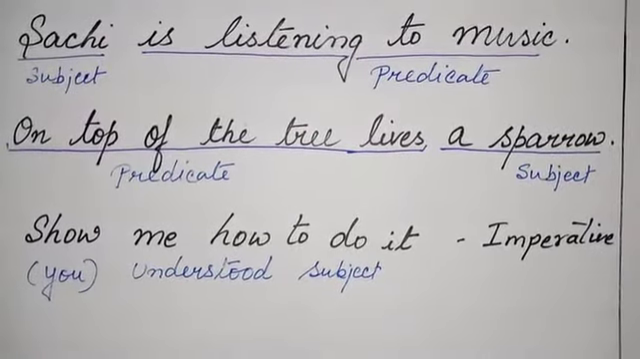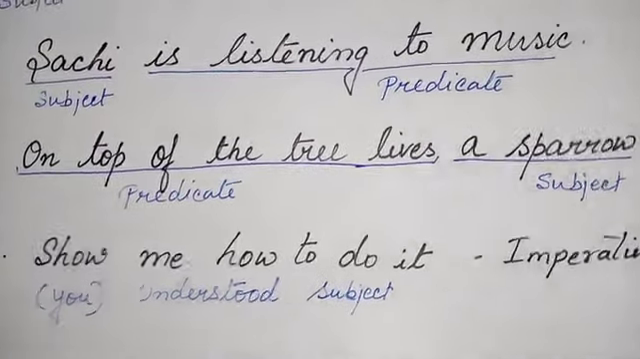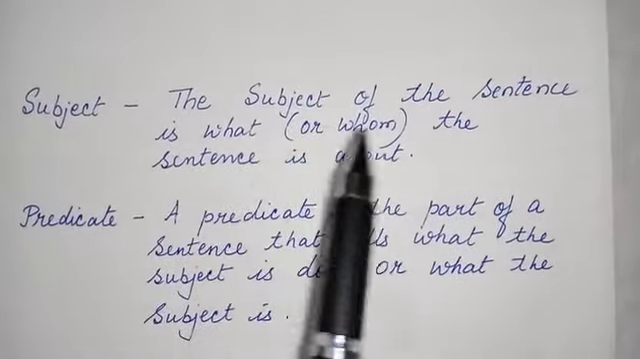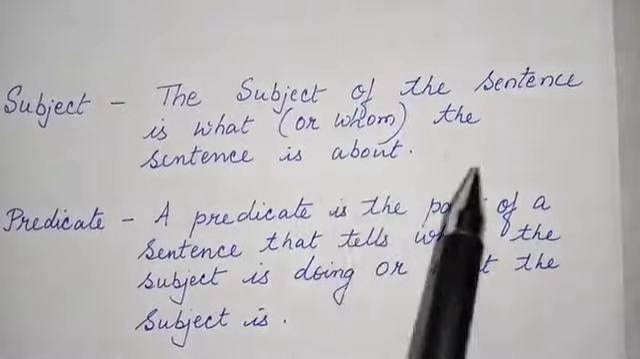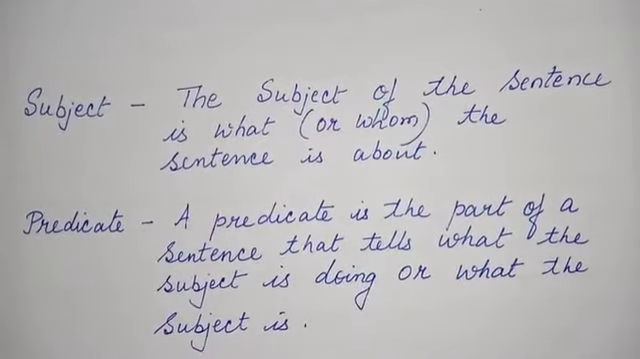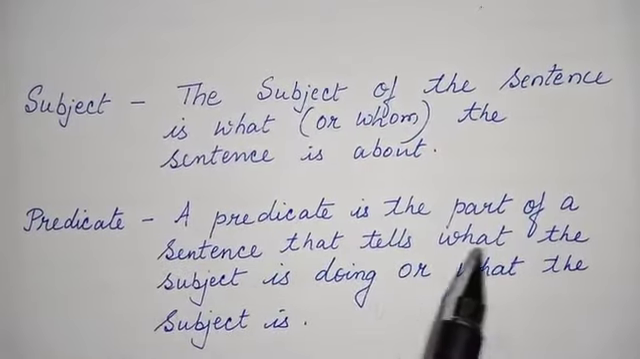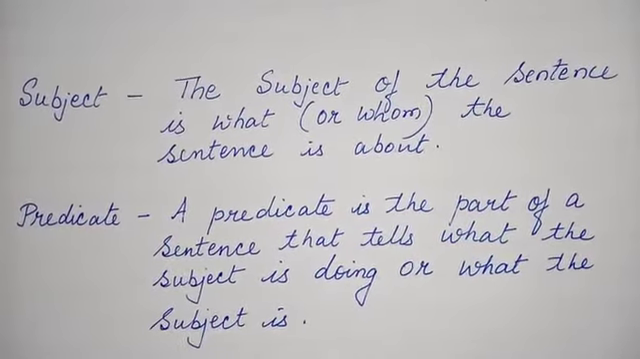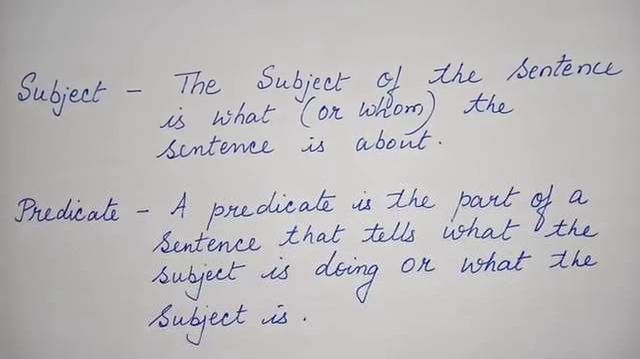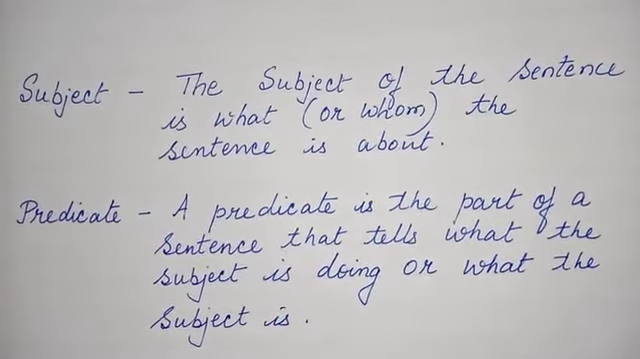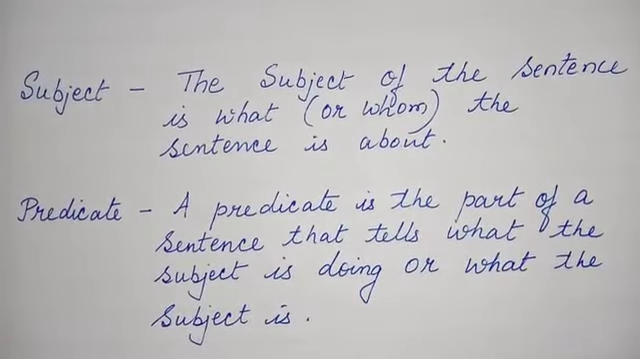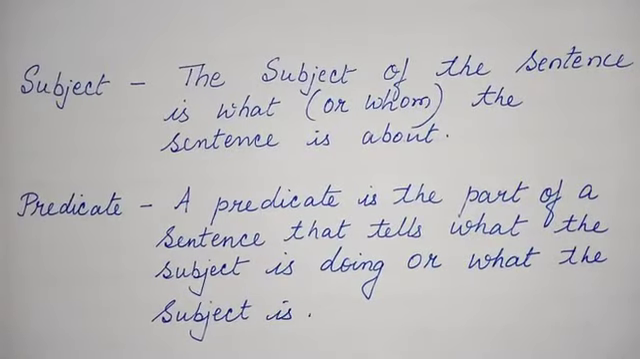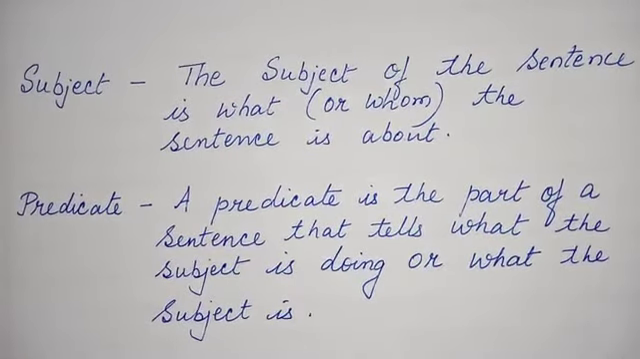Okay. So, we can conclude by saying the subject of the sentence is what or whom the sentence is about. And a predicate is the part of a sentence that tells what the subject is doing or what the subject is. The subject is always the main focus of the sentence, and the predicate is telling us what the subject is about. Hope you have understood it nicely. Have a nice day. Thank you.